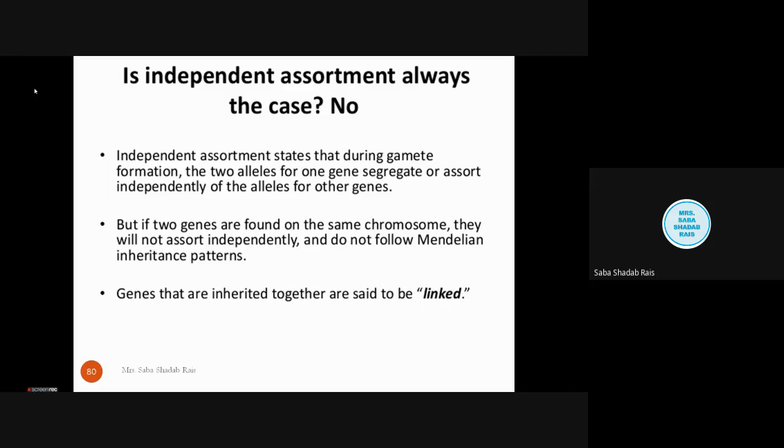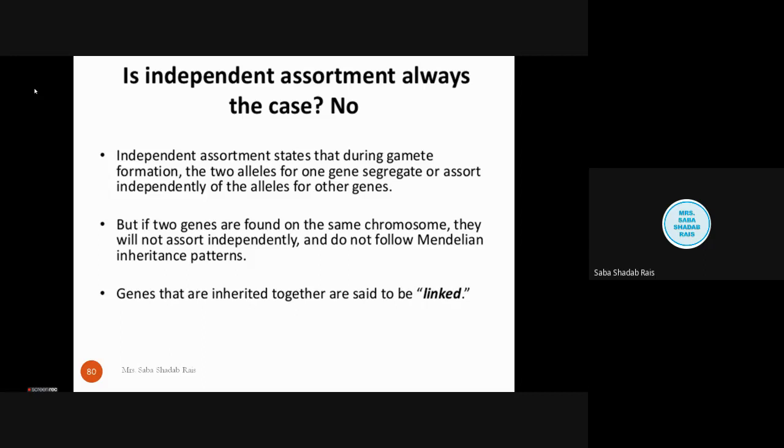So if the genes are present on the same chromosome, when we take their dihybrid cross, it is not necessary that these genes will assort independently. It may happen that the dominant and recessive, if it is a pair, will go together. Such types of genes are called linked genes.